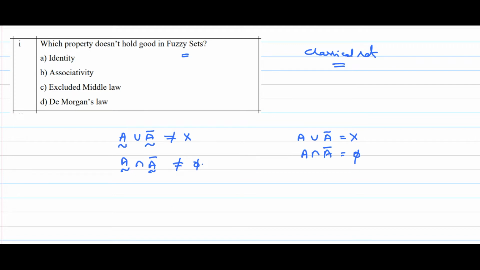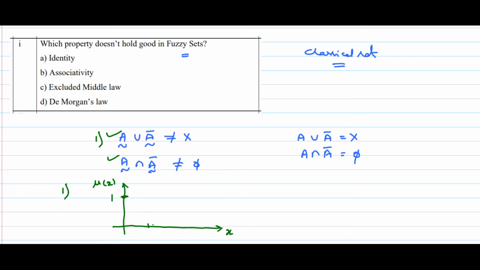Why? Now we will see this part. By using Venn diagrams we can solve these 2 points, this one and this one. So let me take the first one. This is the x and this is mu of x, that is the membership value. The maximum membership value is 1.